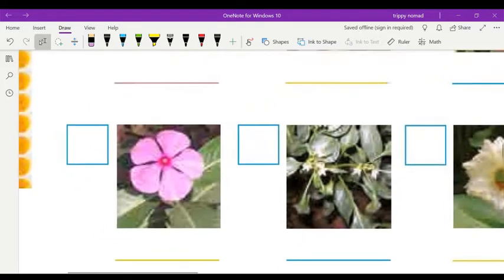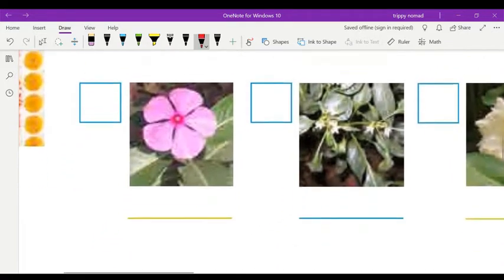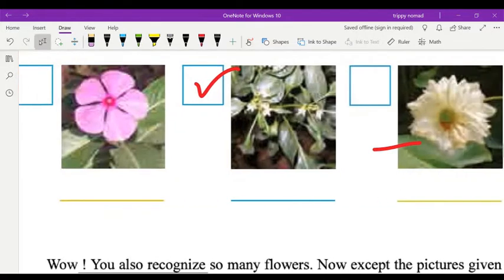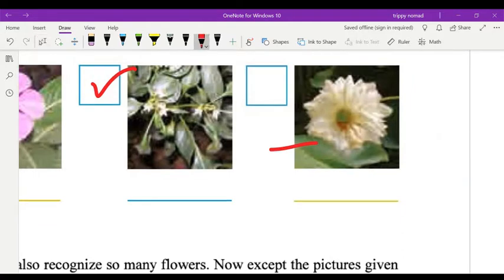This one is called periwinkle flower. And next one is tuber rose. And this last one, you see, what is this called? Lotus. All of you must be knowing lotus flower, children.